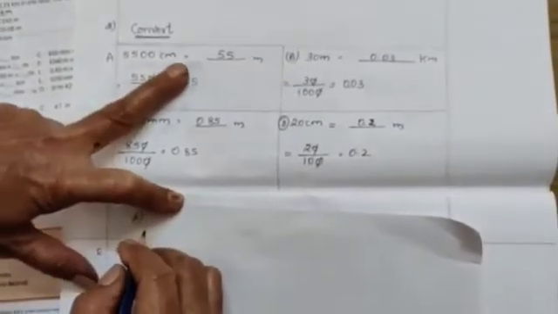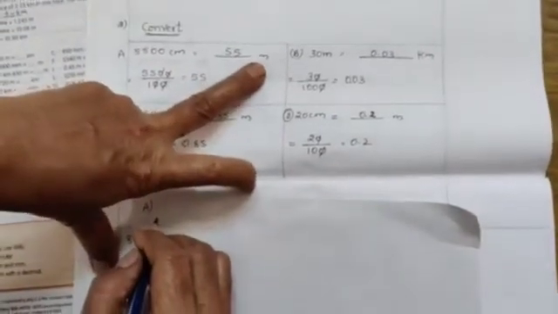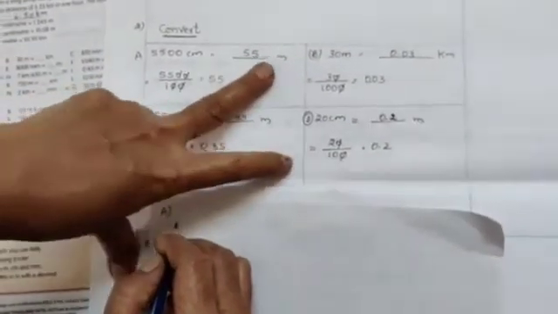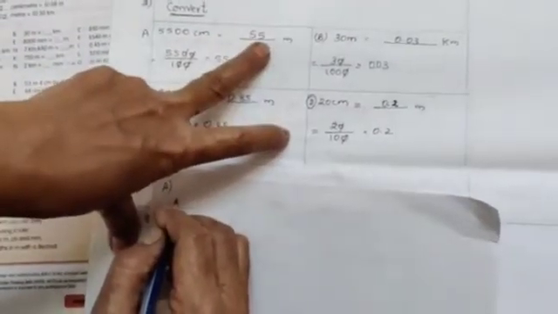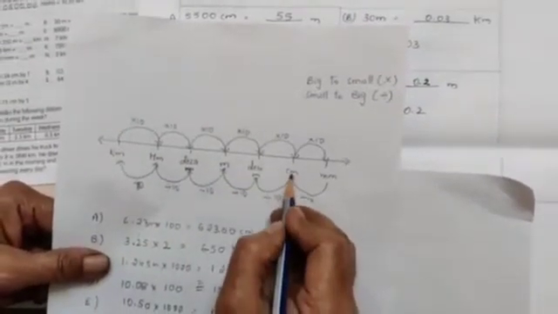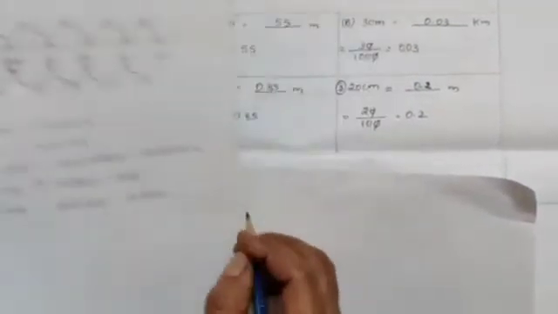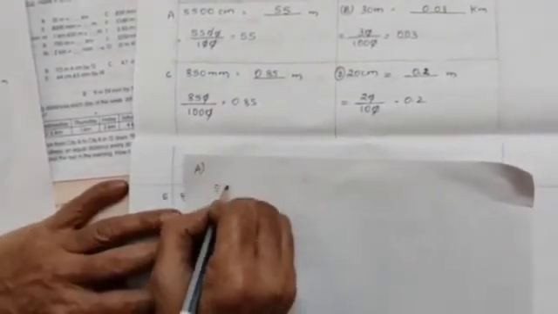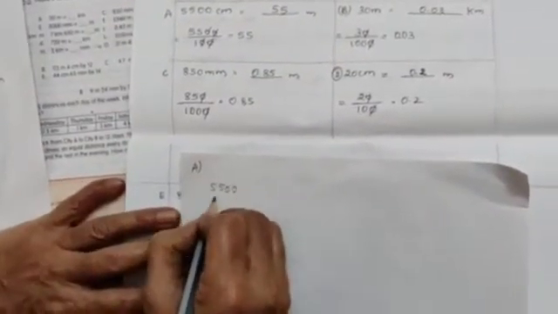What is the first question? A bit, 5500 centimeter. You have to convert in dash meters. This centimeter you convert in meters. How will we convert, children? Centimeter to meter, that means smaller unit to bigger unit. 5500, what you have to divide?